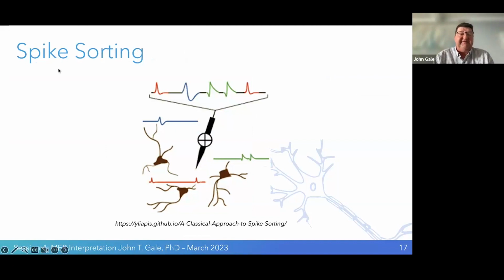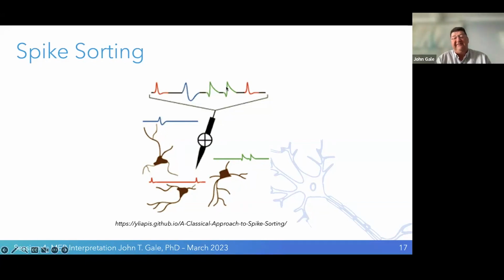Other things we do is we have software, as I said, and we'll talk about, that helps us separate neurons into different categories. So in this case, we have a microelectrode, and it's positioned between these three schematics of neurons. And these neurons have their own firing rate. We can see this neuron here spiked here, here. This neuron in green spiked at different time points, and the neuron blue fired at different time points. However, we're recording outside the cell. So we're actually recording all this at the same time.